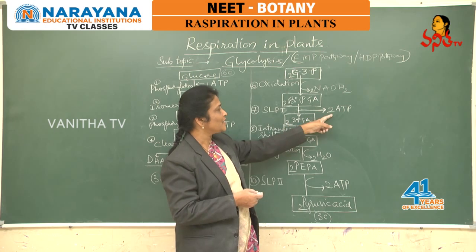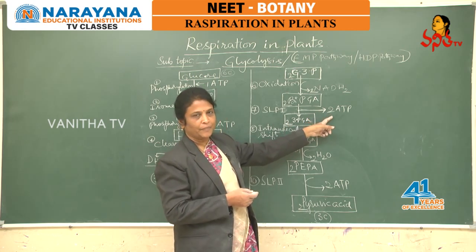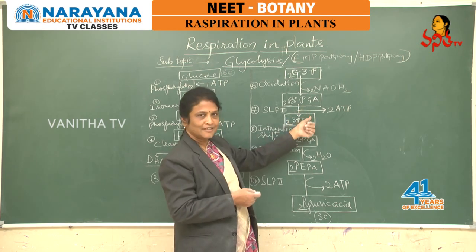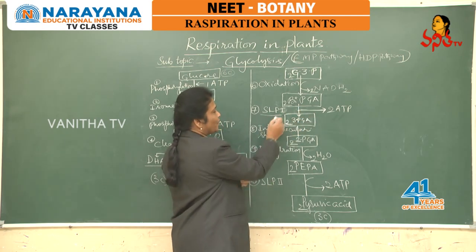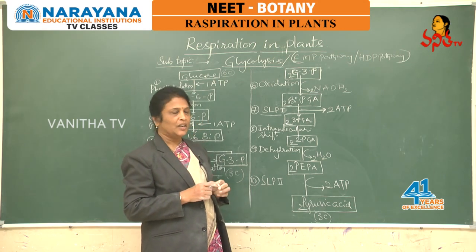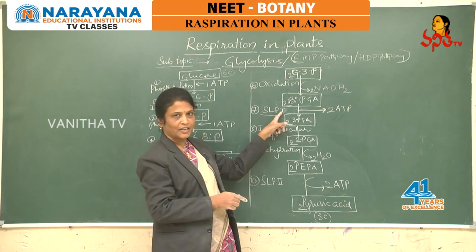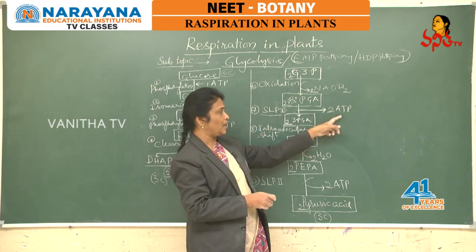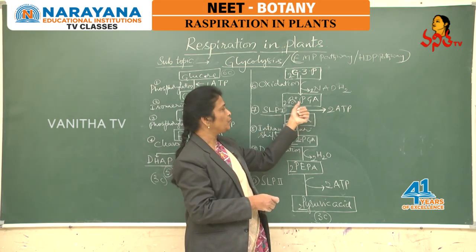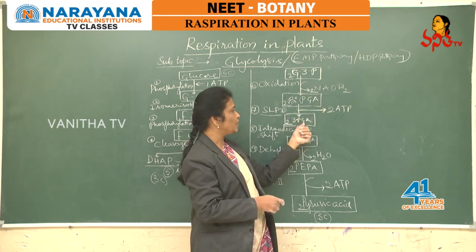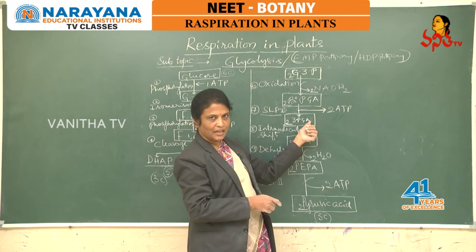It is direct synthesis of ATP by coupling ADP and Pi, with the inorganic phosphate and energy supplied by the substrate. This kind of phosphorylation is called substrate level phosphorylation, and this is the first substrate level phosphorylation reaction that yields 2 ATP molecules, because here 2 molecules of biphosphoglyceric acid are converted into 2 molecules of phosphoglyceric acid.